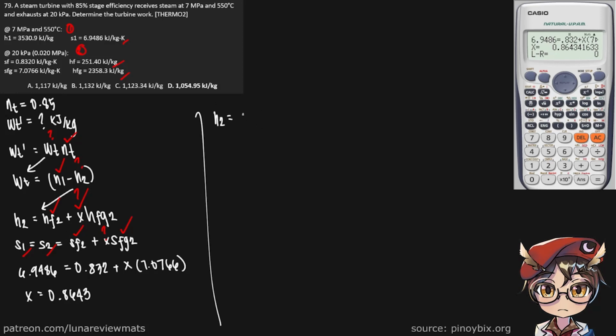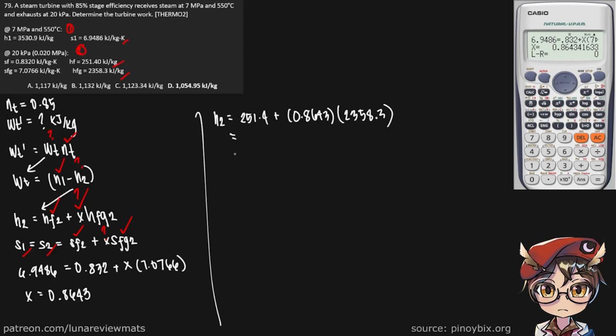HF2 is 251.4 plus the X we just found, multiplied by HFG, 2358.3.